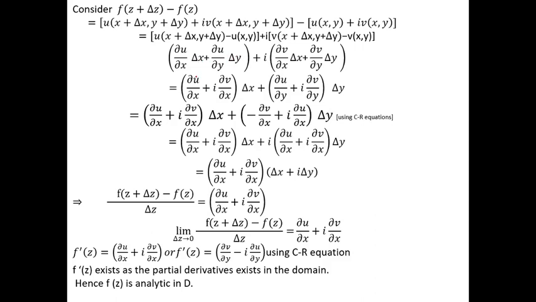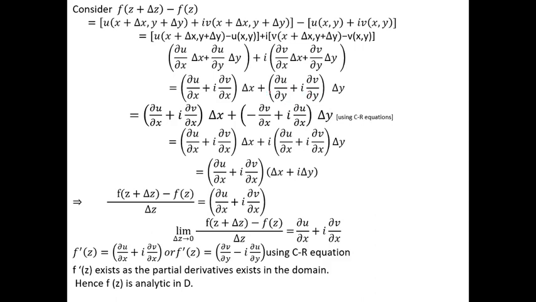The Δx terms are ∂u/∂x and i times ∂v/∂x. So (∂u/∂x + i ∂v/∂x) Δx, plus, now write the Δy terms: (∂u/∂y + i ∂v/∂y) Δy. If these bracket functions were the same, we could take the common term ∂u/∂x + i ∂v/∂x. But the bracket function is not the same. Therefore we have to make this bracket function the same by using the CR equation.